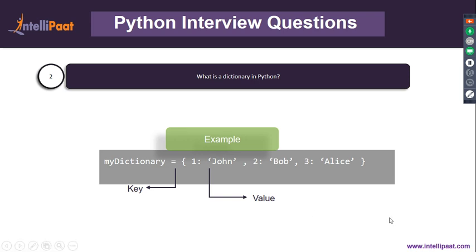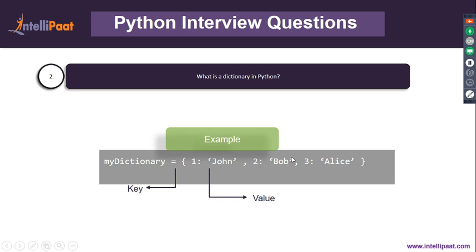So when I say key value pairs, let's just actually have a look at this example over here. So we've got three key value pairs over here. So here, 1 is the key and John is the value. 2 is the key, Bob is the value, and 3 is the key, Alice is the value. Right, now again, let's head back to Jupyter Notebook and work with dictionary.